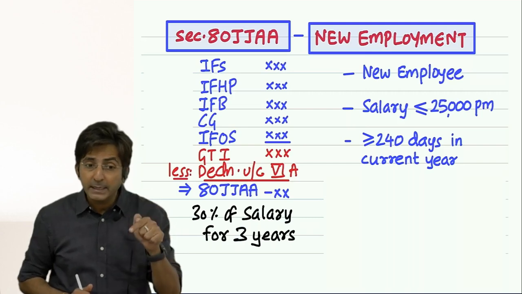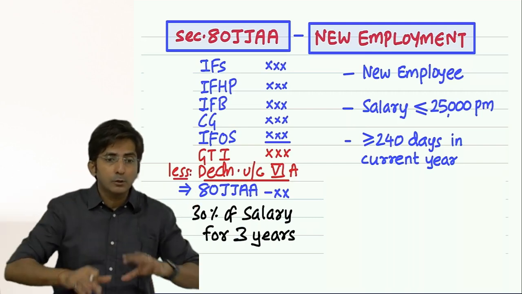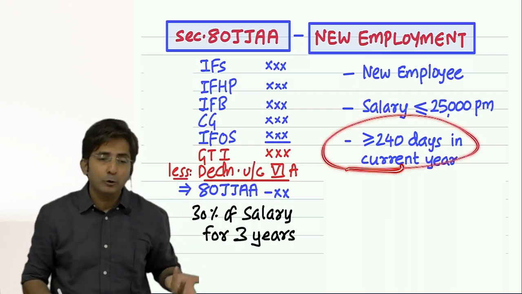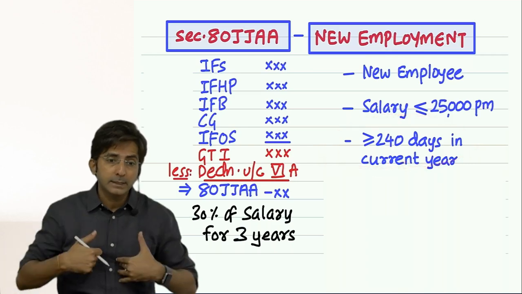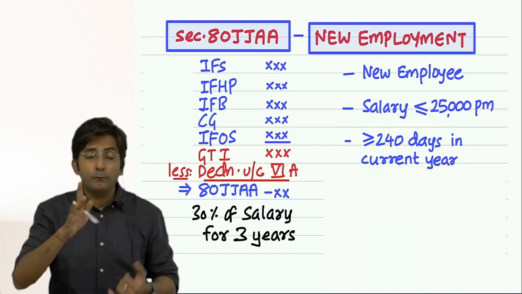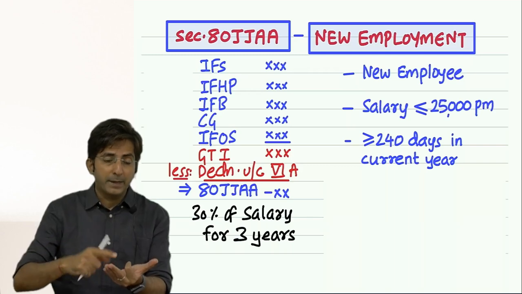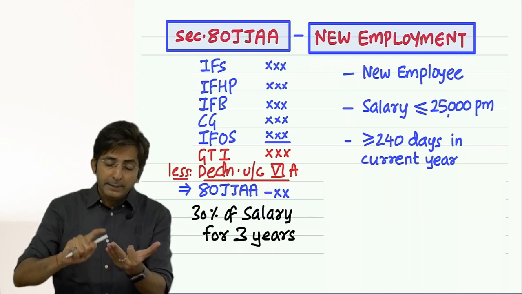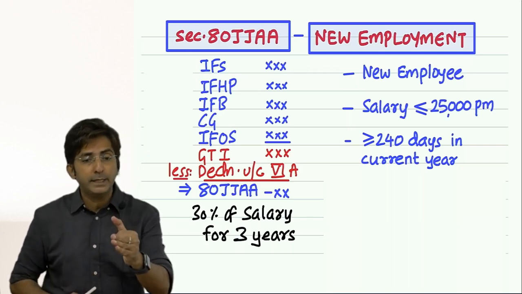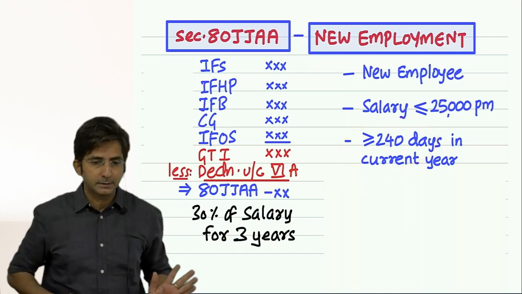So you should check in the question who our assessee is. If our assessee is a normal assessee, then go by 240 days. And if our assessee is a manufacturer of footwear, leather products, apparels. Apparel means clothing apparels. Okay. If you are manufacturing these three items, then for you the condition is not 240, it will be 150 days.